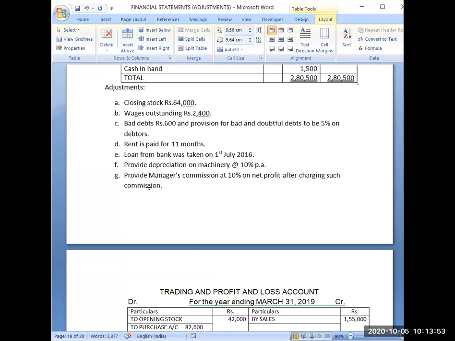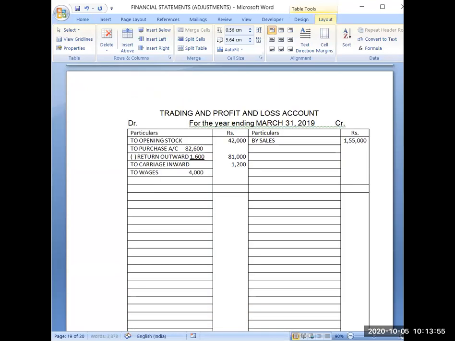These are 4,000 given. And I have written the amount in the inner column, and I will leave this line for adjustment purposes.